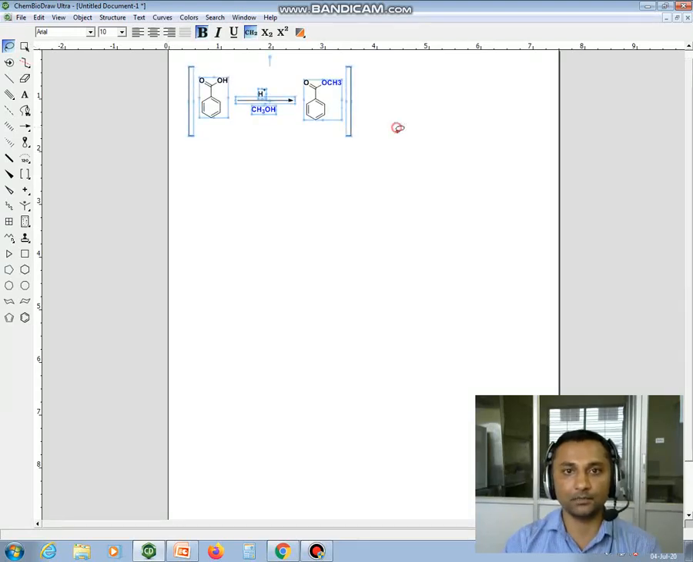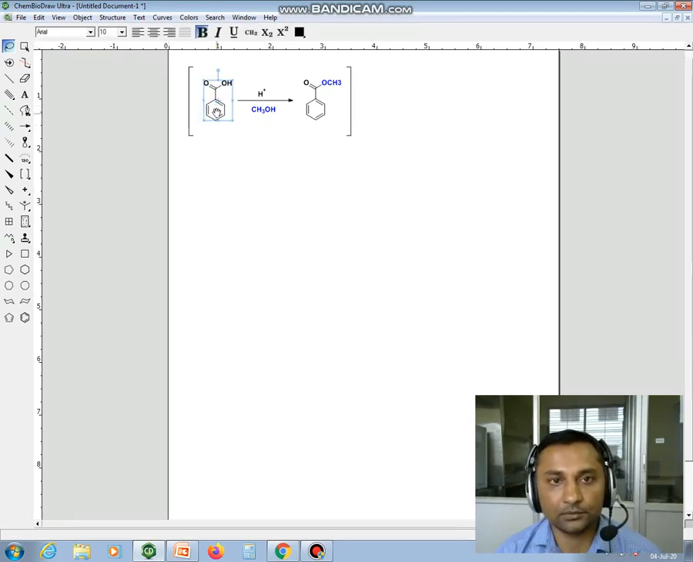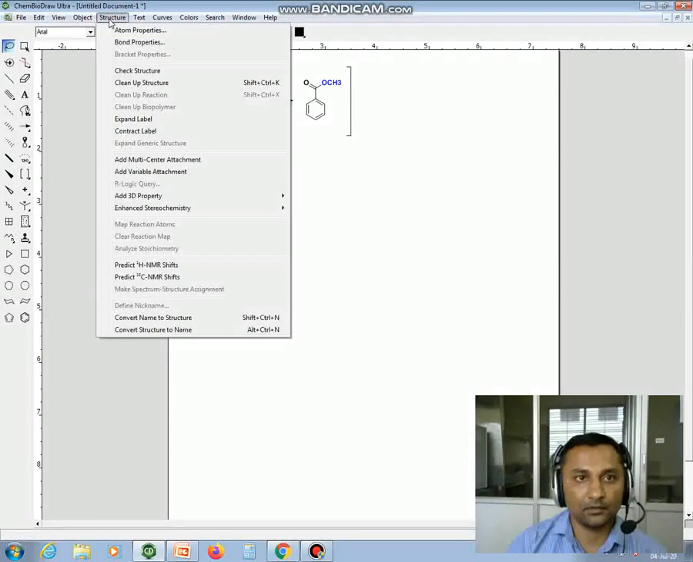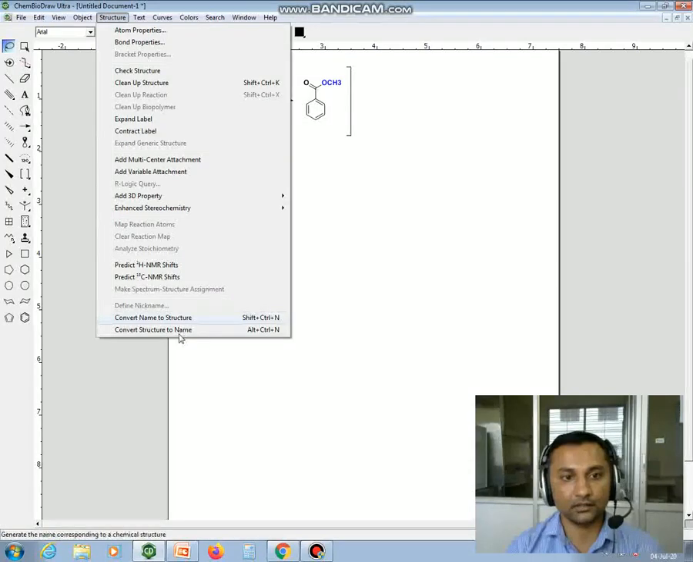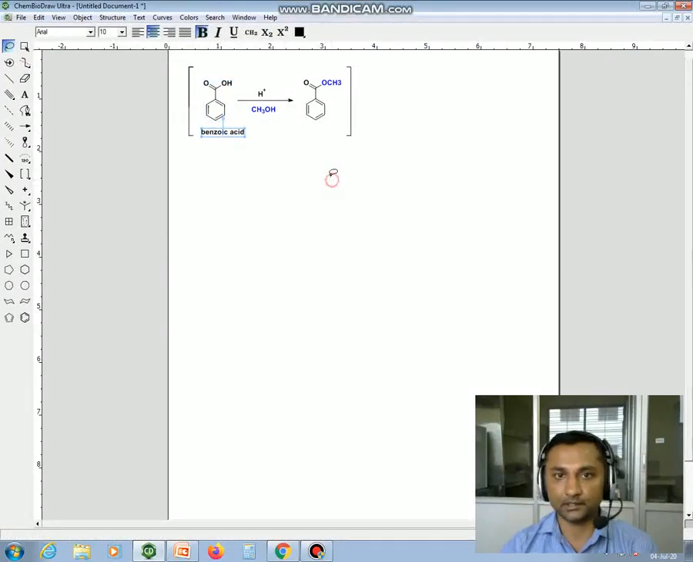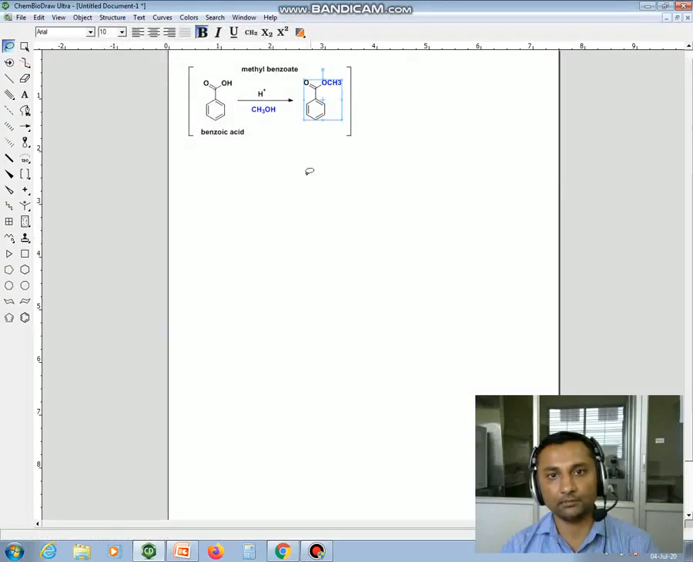This is for the chemistry people. Okay. So suppose I don't know the name of this substrate, then you can get the name. Just go to the structures and convert structure to the name. So directly you will get the benzoic acid. Suppose you want to create a name for this structure, go to the structure and convert structure to the name.